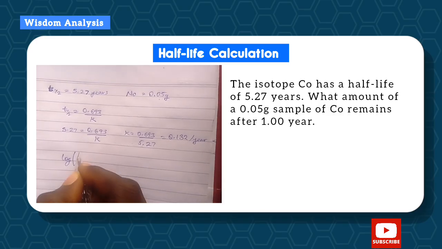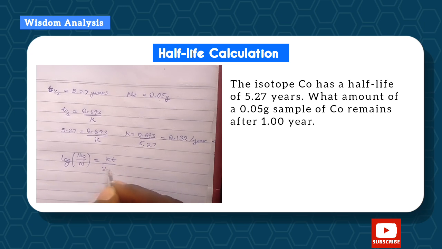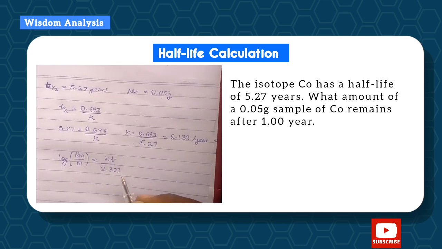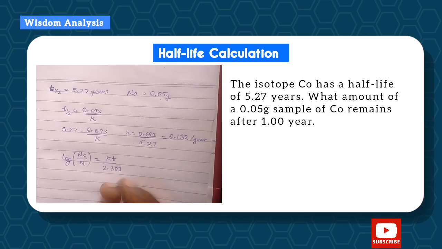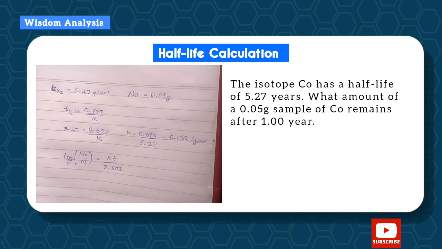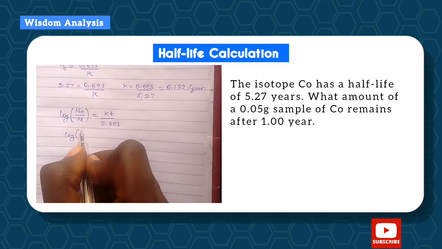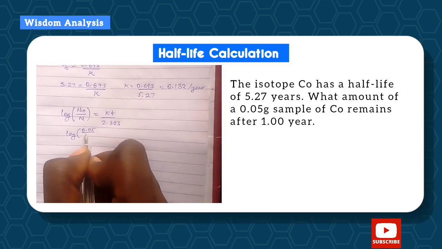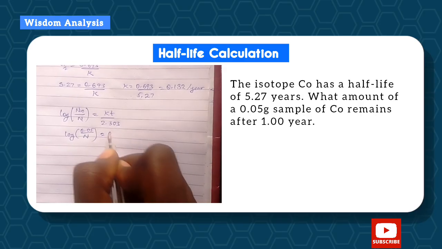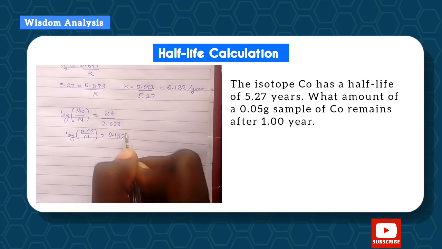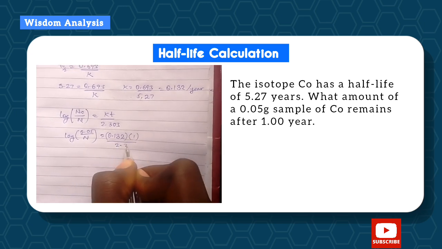So now that's not what we're asked to find. We're asked to find the amount after 1 year. So let's bring in our formula. What are we looking for? We are looking for N, the amount after 1 year. So the time here is 1 year. Let's fill in the rest of the parameters. So we have log N0, which is 0.05, over N is equal to our K, which is 0.132, times our time, which is 1, over 2.303.